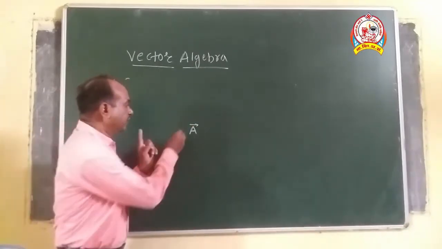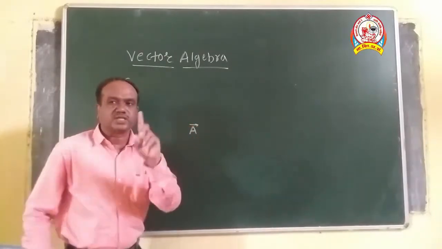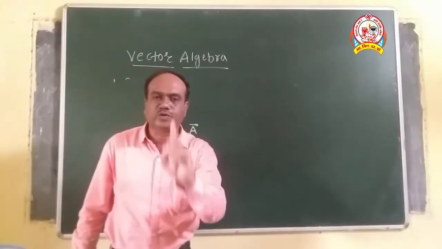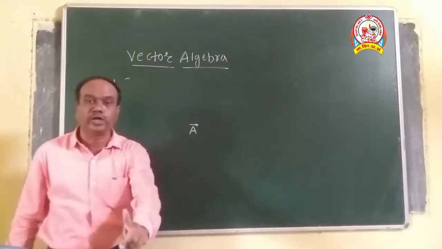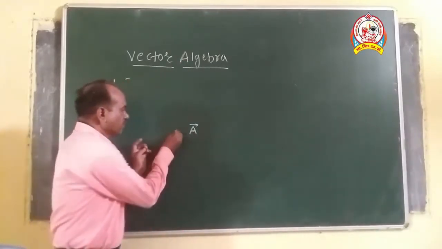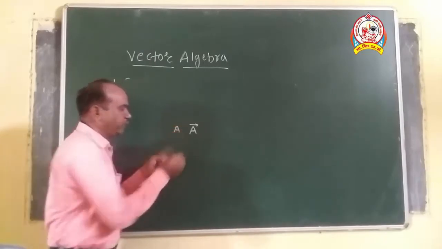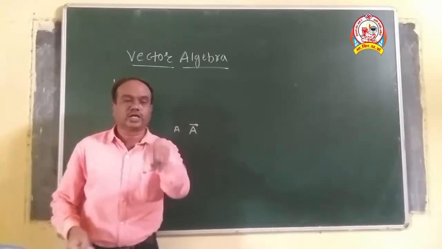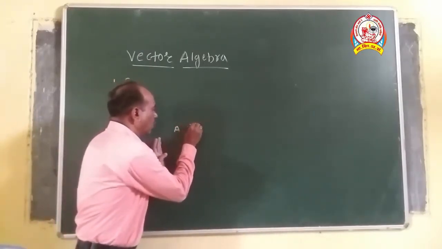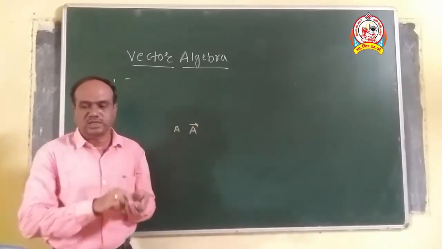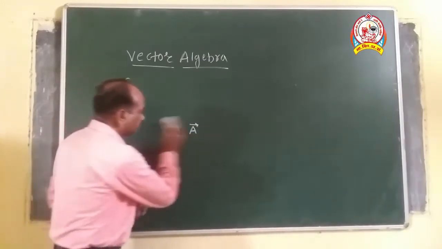Means the representation of any vector physical quantity is done either by showing it in bold face, or by giving a simple arrow on its head. That is known as the representation of the vector.